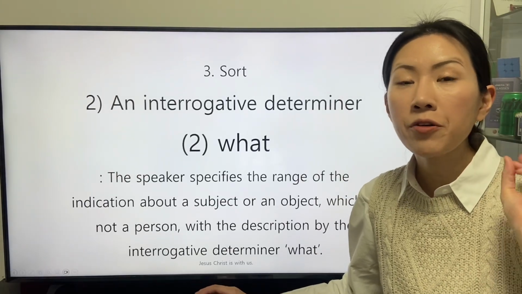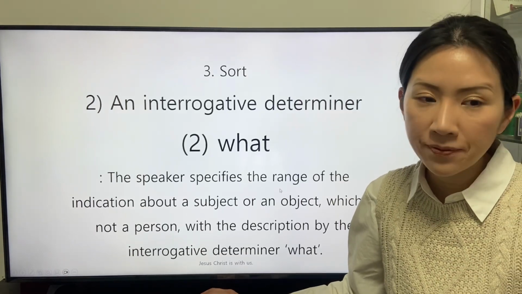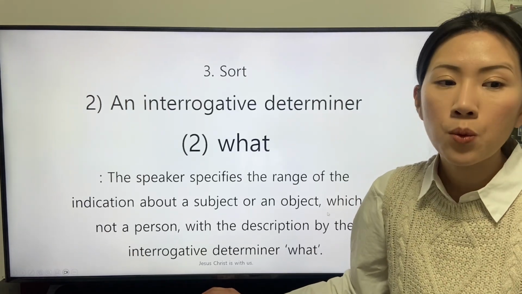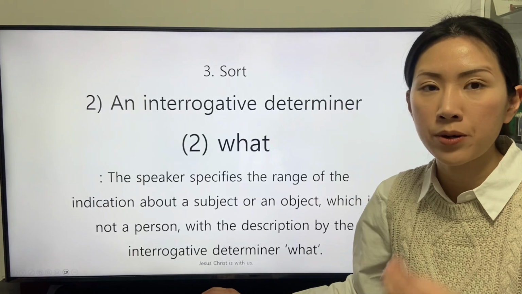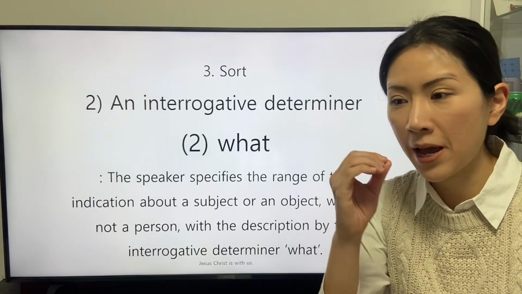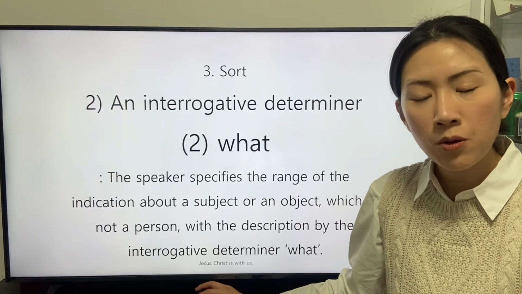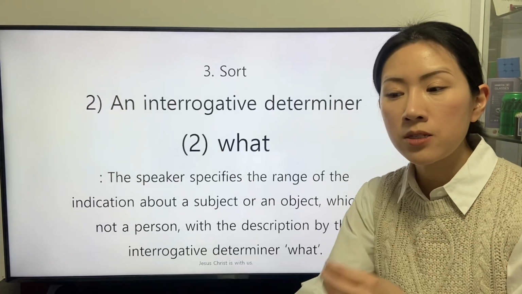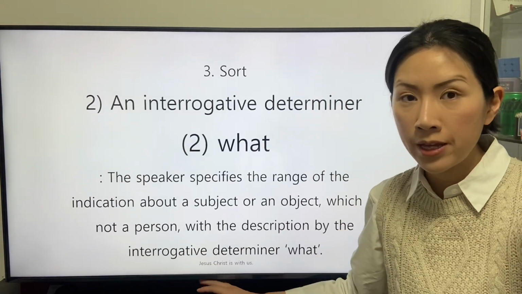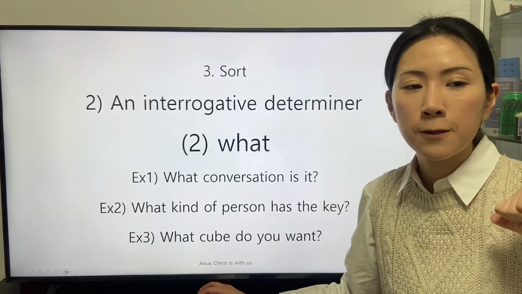The second interrogative determiner is the interrogative determiner what. The speaker specifies the range of the indication about a subject or an object which is not a person with the description by the interrogative determiner what. The subject or object specified by the interrogative determiner what is not a person. The subject or object that is revealed not as a person is able to be specified by the interrogative determiner what. There are three clauses.